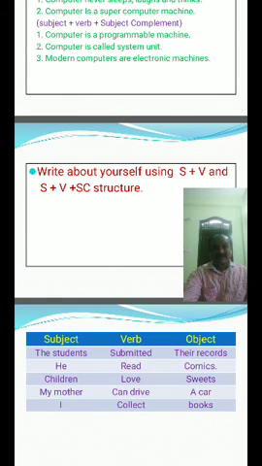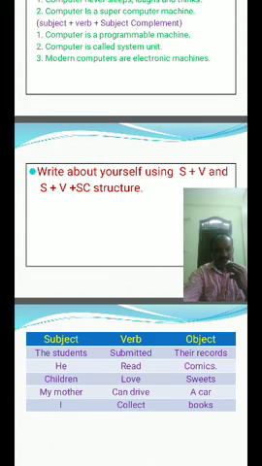Once again, I am repeating that sentence structure. Write about yourself using subject plus verb structure and subject plus verb plus subject complement structure. First answer, I am painter. I am very beautiful. I carry many things wherever I go. I am enthusiastic.